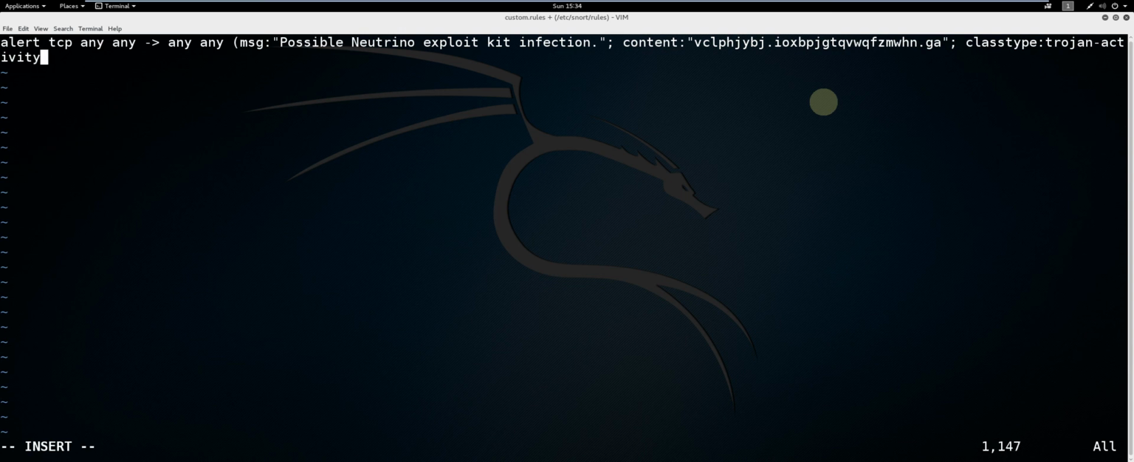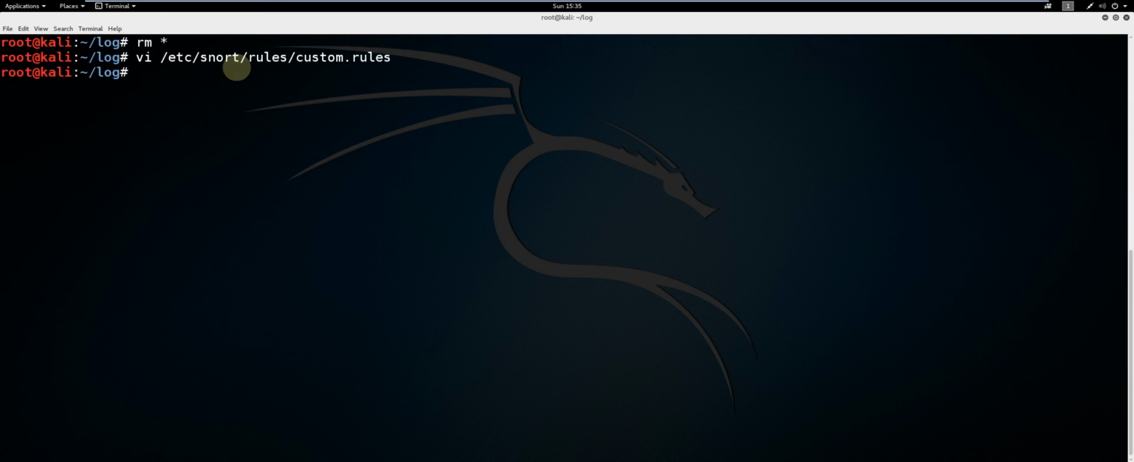Now we're going to do a couple of optional statements here. So the class type is trojan-activity, which is the closest thing to this type of traffic. We have the SID and the revision. This is the first revision of this rule, so revision 1, and close it off with the round bracket. Now press escape on the keyboard, :wq. This will save and quit.